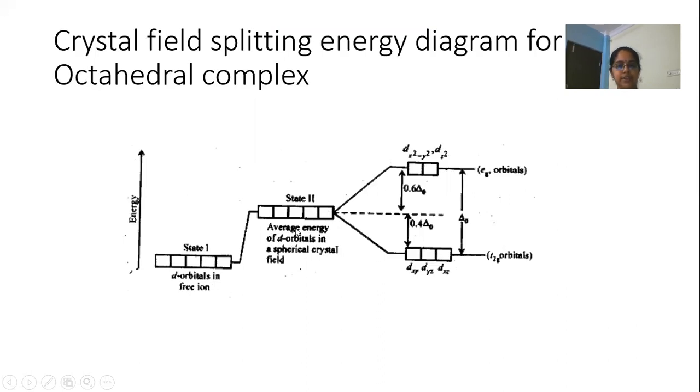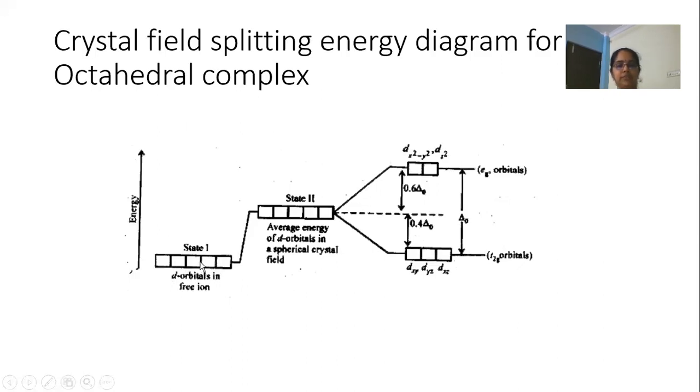In such a case, when the ligands approach, all the d orbitals will be repelled equally and the energy of the d orbitals increases. This is an imaginary, hypothetical situation where the ligands are at a uniform distance from the metal and there is no proper orientation of the d orbitals in the metal.